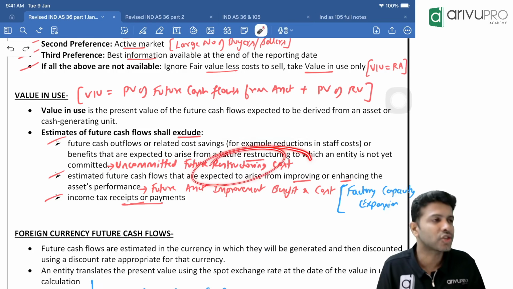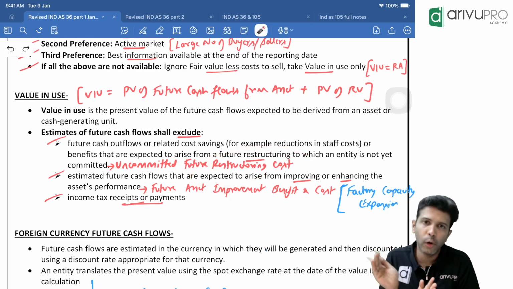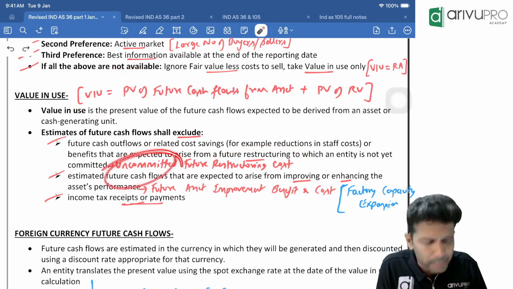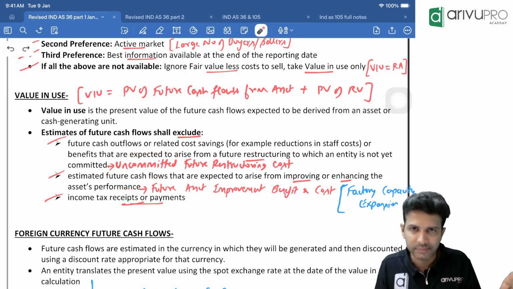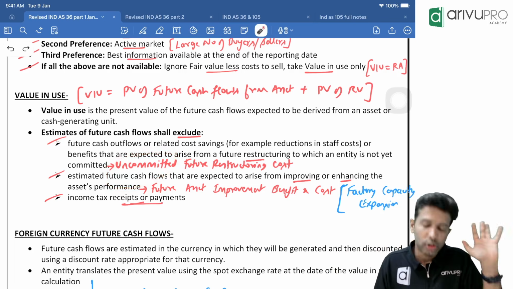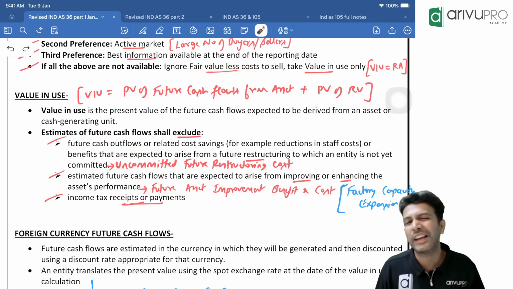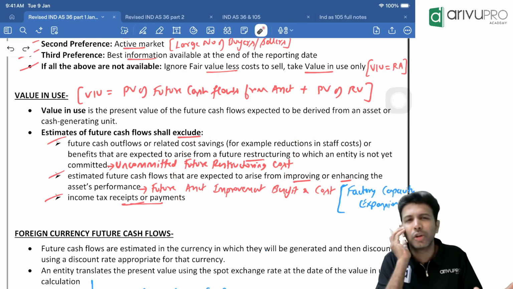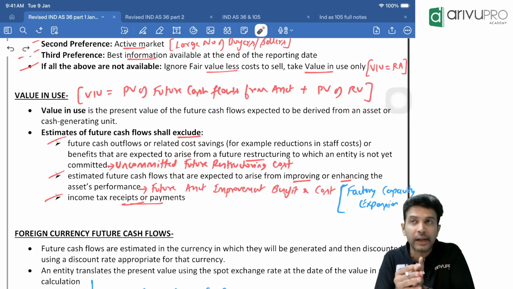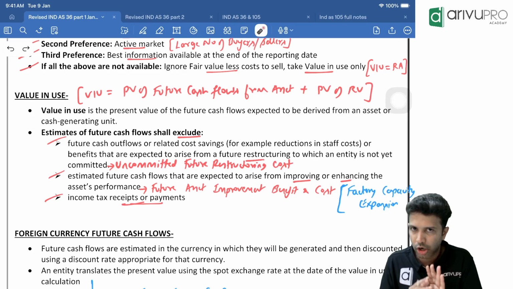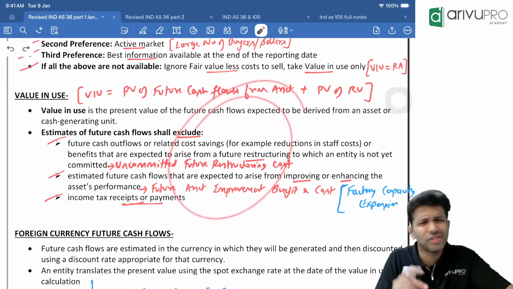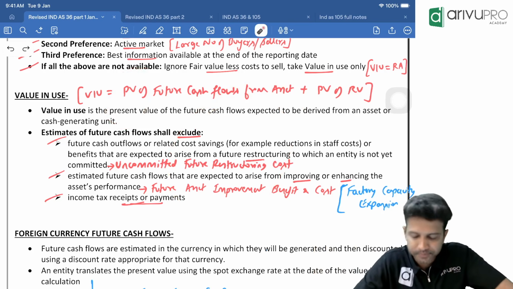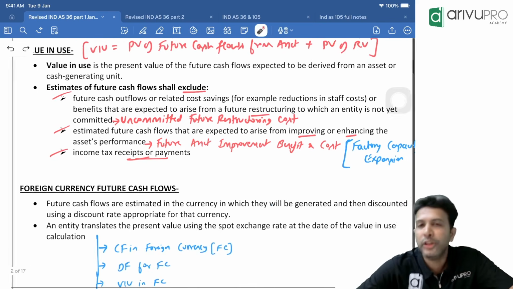Hence, if there is any restructuring cost, that cash inflow or for that matter cash outflow is not considered for value in use calculation. Uncommitted means the entity has not yet finalized it. It is just in the planning stage. So such things are excluded from value in use calculation. And you don't have to break your head too much. All this will be straight away mentioned to you in the question. If at all they test, it's not really that big an adjustment for examination according to me. But if they give all this, you just need to exclude them and do your value in use calculation. As simple as that. That's all about value in use.